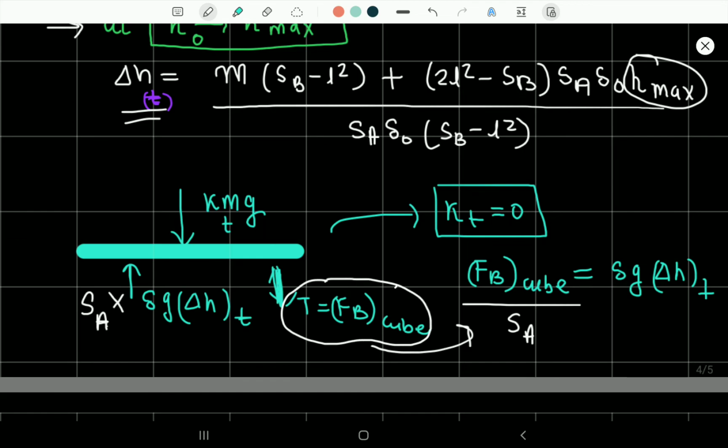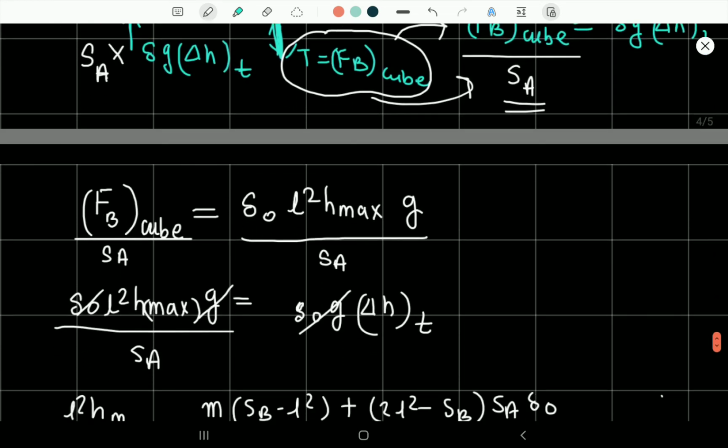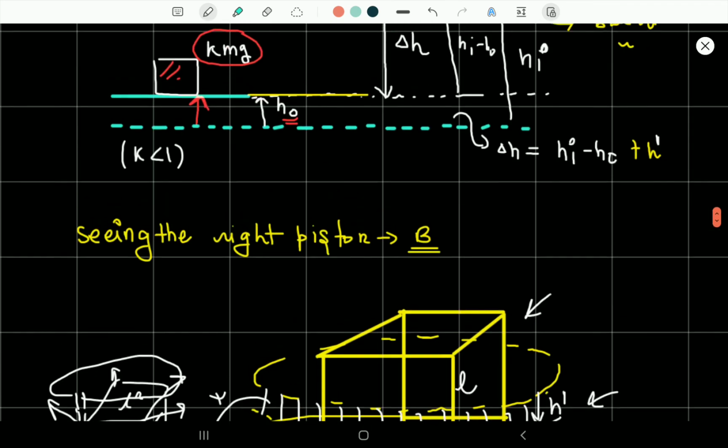Using this we have written here rho g delta h into t, and this is the pressure; we have equated the pressure in the equation, and the mg would be 0 at that time. So here I have written the equation Fb by SA cube is equal to rho naught L square h max by g. Now what is the amount of volume which is displaced by the cube at that time when h naught is equal to h max?